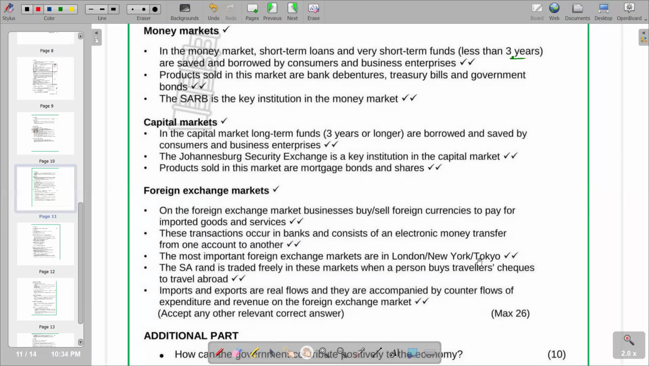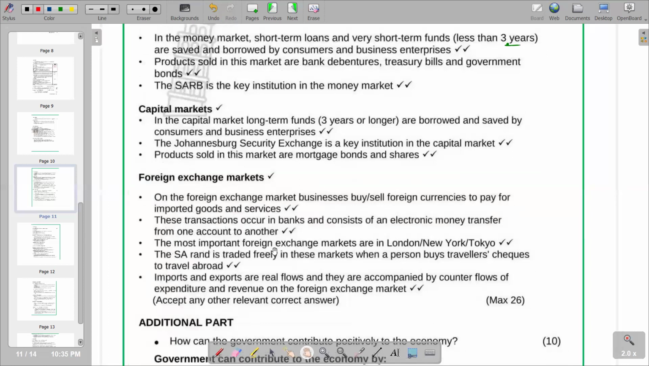So if you go to the next point, saying imports and exports are real flows, and they are accompanied by counter flows of expenditure and revenue in the foreign exchange market. So any other relevant correct answer can also be correct according to what we are given. If you can provide any other explanation that is within the context of the foreign exchange markets, it can also be marked correct. So we are now on the additional part.